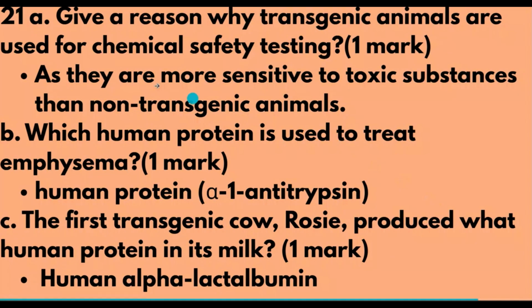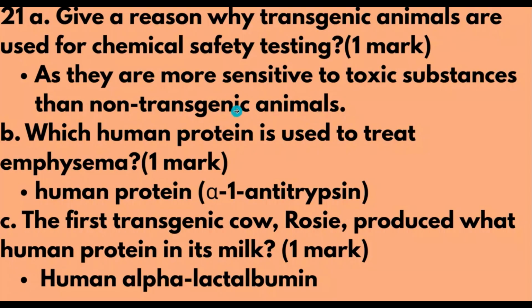Now this is a short answer type question carrying 3 marks. Give a reason why transgenic animals are used for chemical safety testing. Carries 1 mark. Answer is, as they are more sensitive to toxic substances than non-transgenic animals.